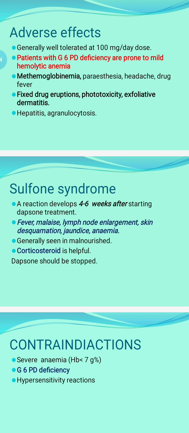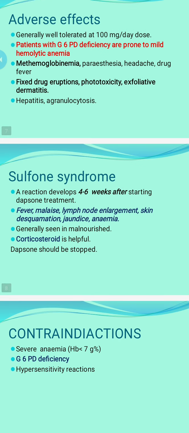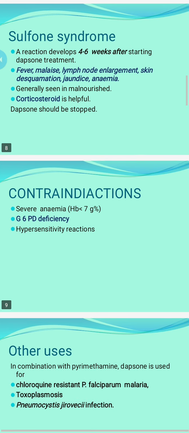And contraindications. Severe anemia is a contraindication because dapsone itself can cause hemolytic anemia. So if hemoglobin is already less than 7 gram %, it should be avoided. G6PD deficiency and hypersensitivity reaction are also contraindications. So with a history of sulfone syndrome or history of hypersensitivity to any other sulfonamide group of drug, we cannot give dapsone. So what are the other uses?